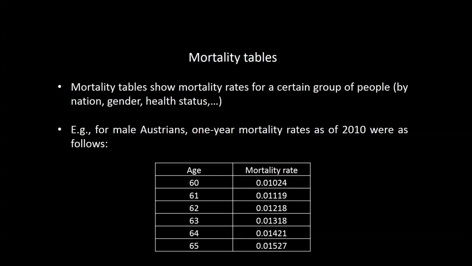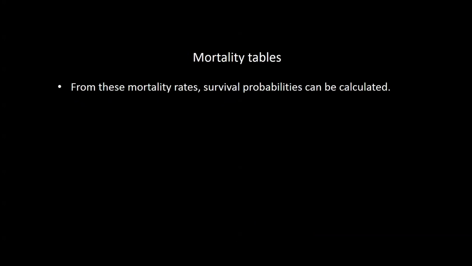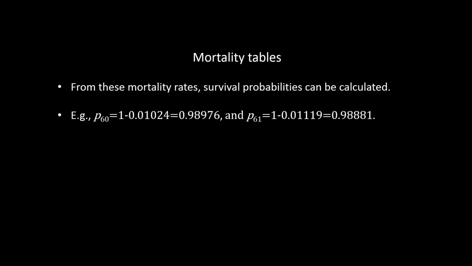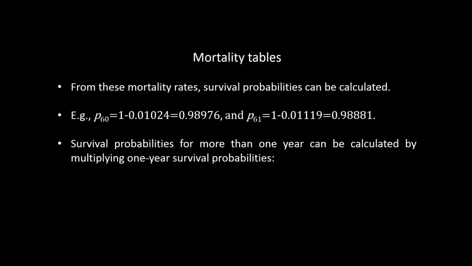by 1 minus the respective 1-year mortality rates. For instance, for a 60-year-old, the survival probability according to the table we just saw is 98.976%, and for a 61-year-old it is 98.881%. If we extend the interval to more than 1 year, survival probabilities for, for example, 2 years can be calculated